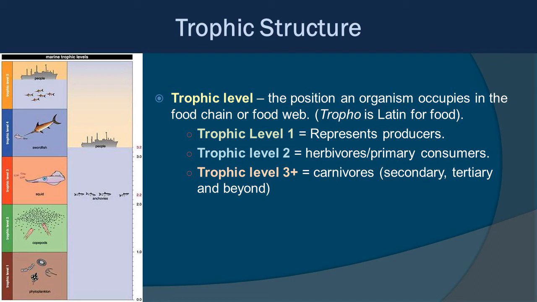Then you have your trophic level 2, which would be your herbivores and primary consumers. Then you have trophic level 3, 4, 5, 6, 7, depending on how many you have in whichever ecosystem. And they are all carnivorous consumers, that kind of a thing, right? And you can see the representative over on the left, right? You have trophic level 1 with phytoplankton and zooplankton as 2, so on and so forth, all the way up.